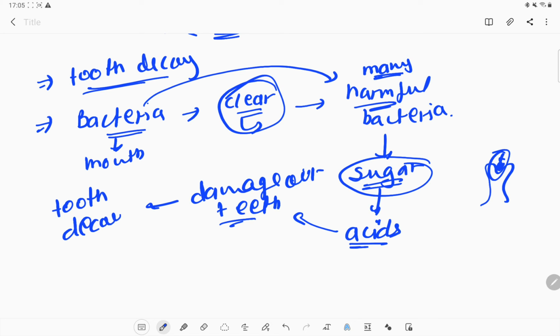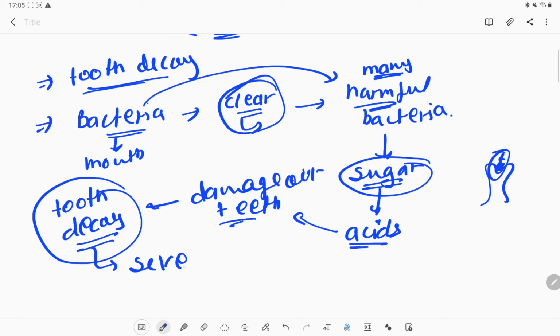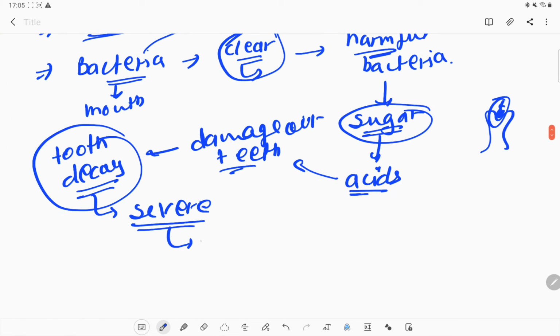If we do not take care of our teeth properly, if we do not treat them properly, there can be a chance of severe toothache. The toothache can be very high, and in very severe cases it can also result in the total loss of the tooth. This is also a chance.